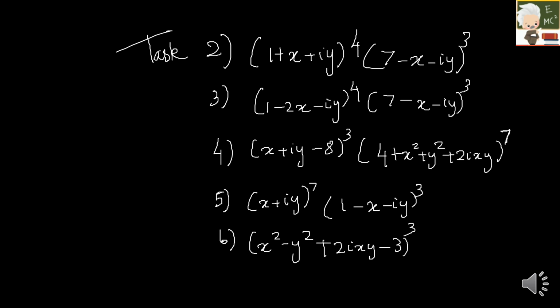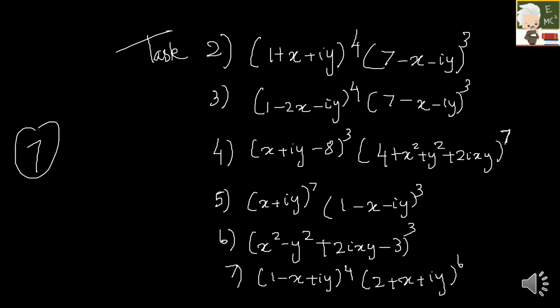Okay. And then the last question, the seventh question, is 1 minus x plus iy the whole power 4 into 2 plus x plus iy the whole power 6. So totally there are 7 questions. I just want to know whether your function is analytical or not. You will be able to figure these out in just 1 or 2 steps.